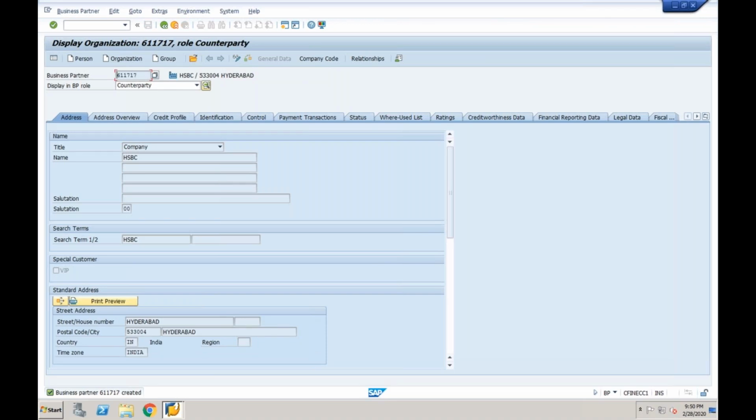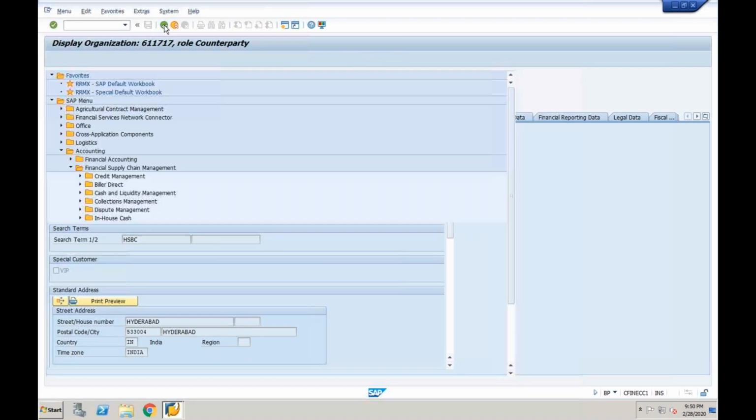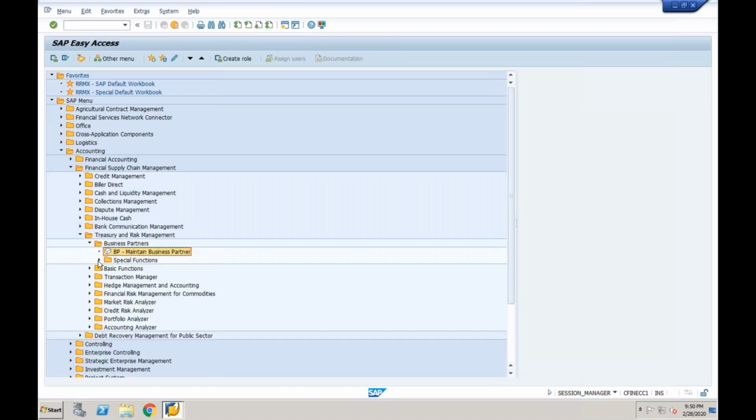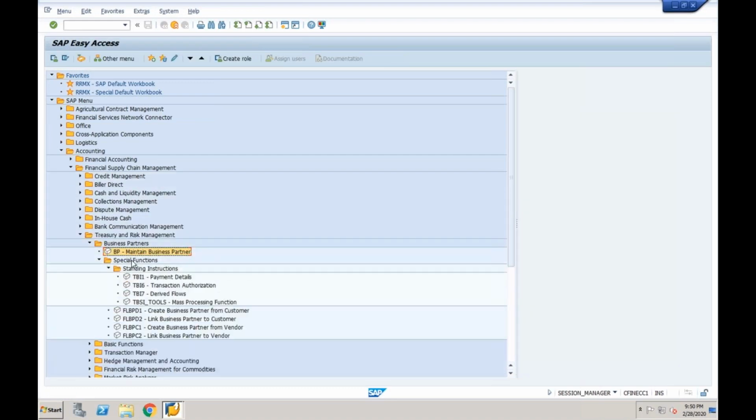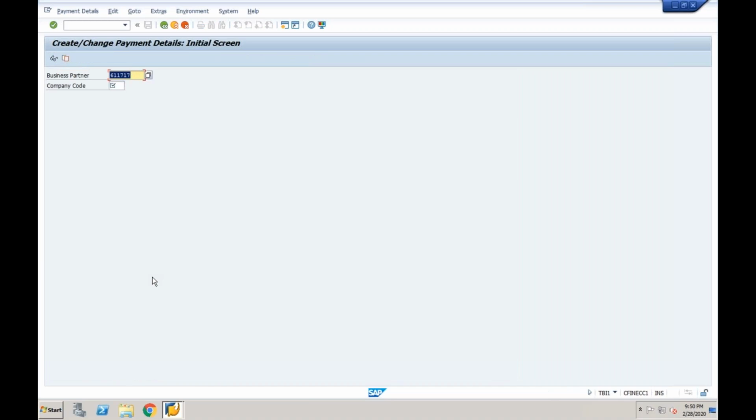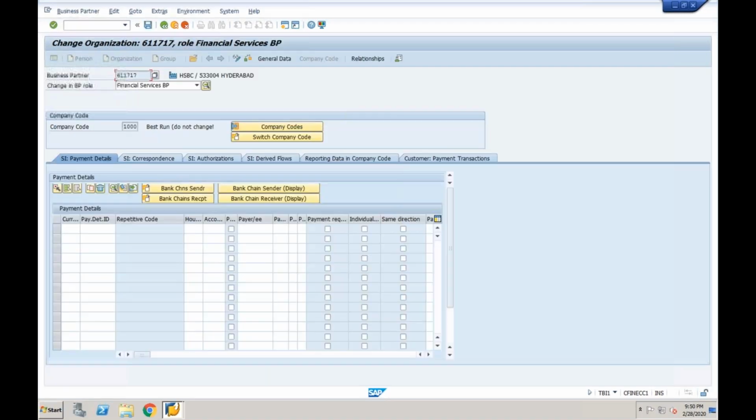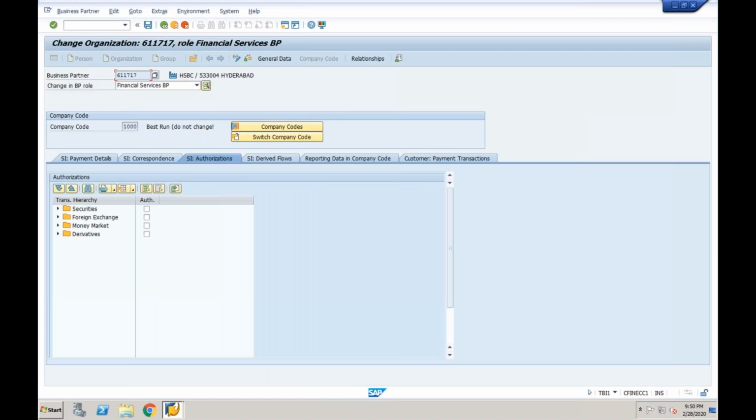Can I use this directly? No, you have to assign the role to it. Authorization. For every business partner, you do authorization. Go to special standing instructions, payment details, TBI 1. I'm taking the system delivered company code for a temporary reason. Then business partner, run it, authorization. What business do you want to do in our example? Money market, FD, which falls under money market. Save it.